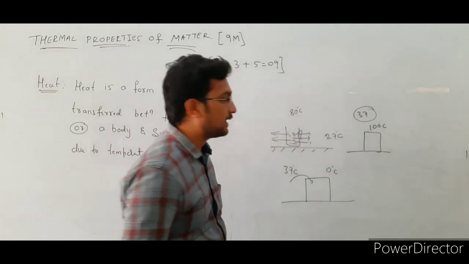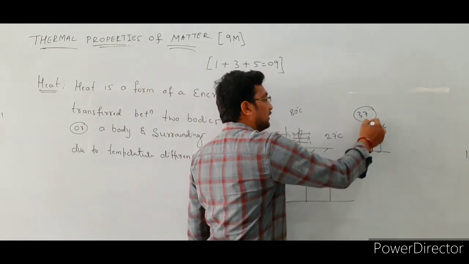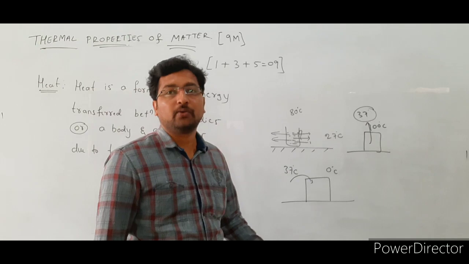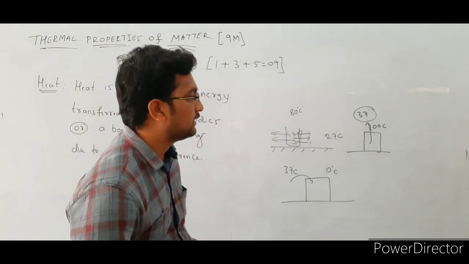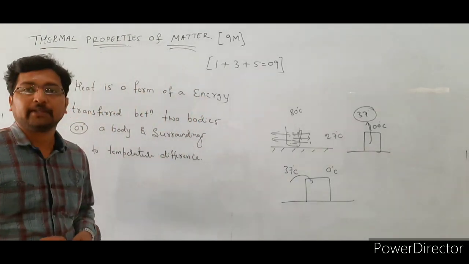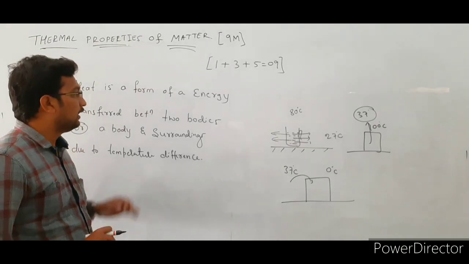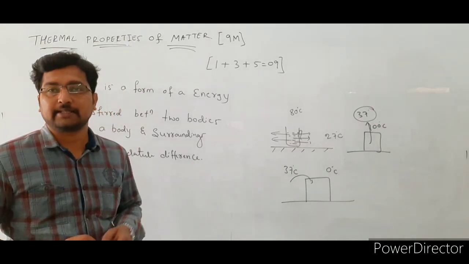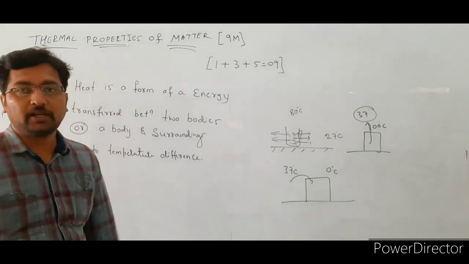Here also heat is transferred from the higher temperature region to the lower temperature region. So this is about heat: heat is a form of energy transferred between two bodies or a body and its surroundings due to temperature difference.